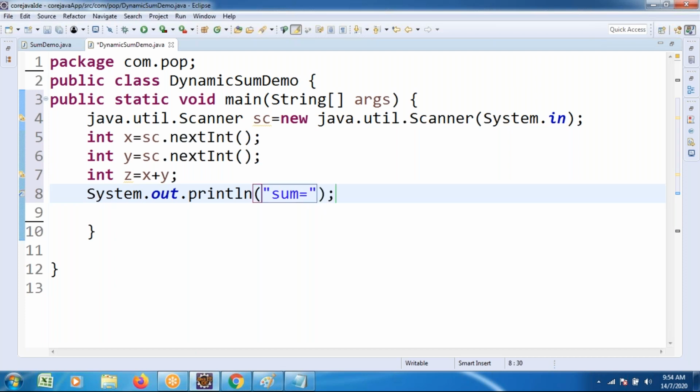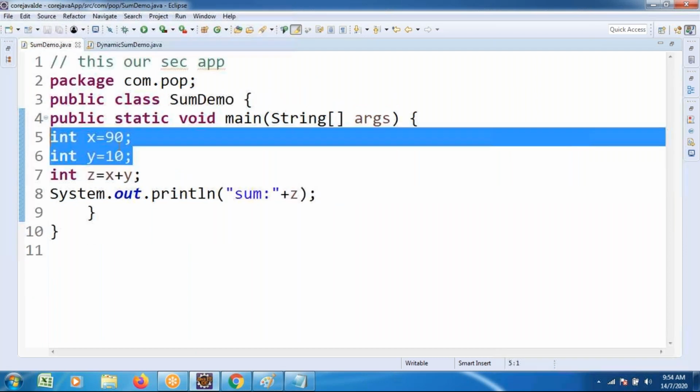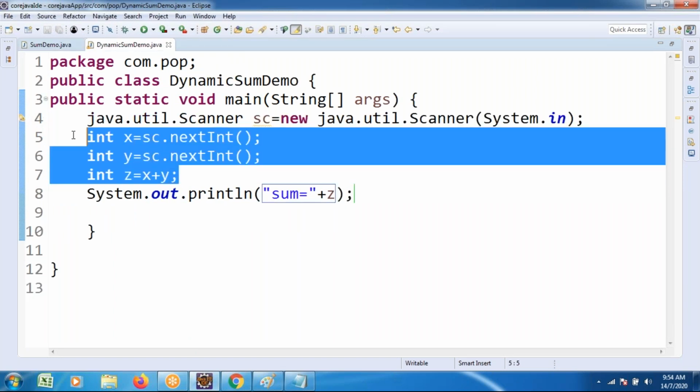Whatever we write in double quotation is printed as it is, plus the z value. Calculated the z value and printing. Previously also we printed the z value, but there the values were inside the program only. In this program, the same thing we are presenting dynamically.